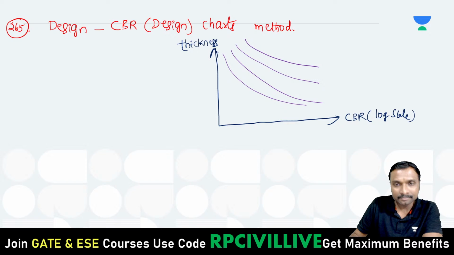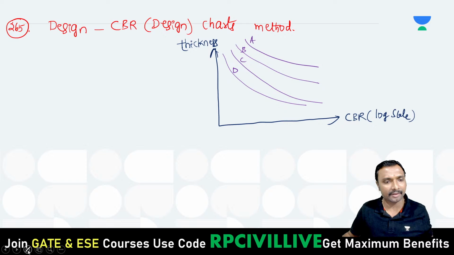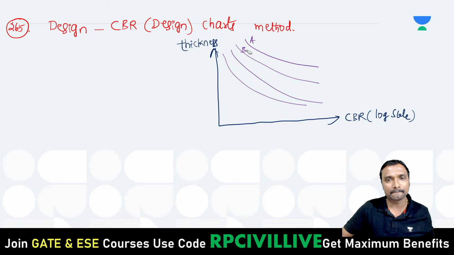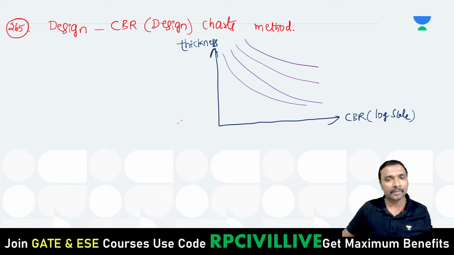Right. So this is your curve A, this is your curve B, this is your curve C, like that we are getting, right? Curve D, or reverse it is, or whatever it is. A, B, C, D curves we are having. These are the different curves we are having. Let us say this is curve A, curve B, curve C, curve D, like that E, F are there.